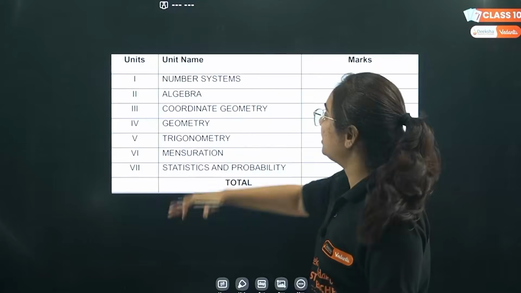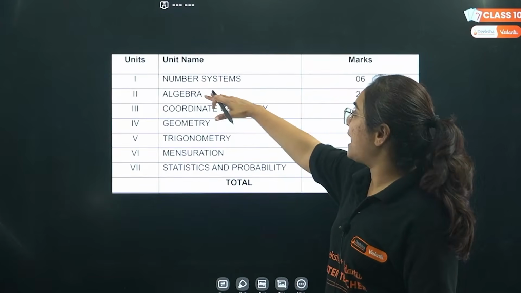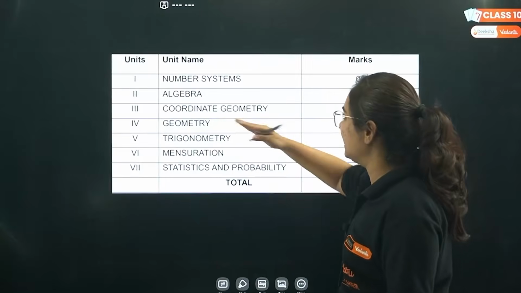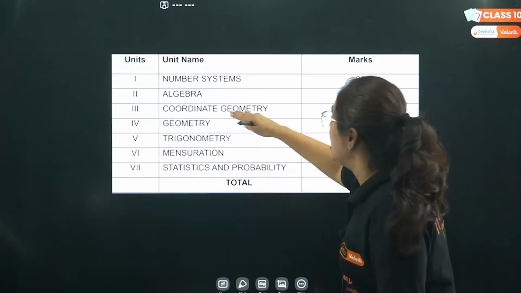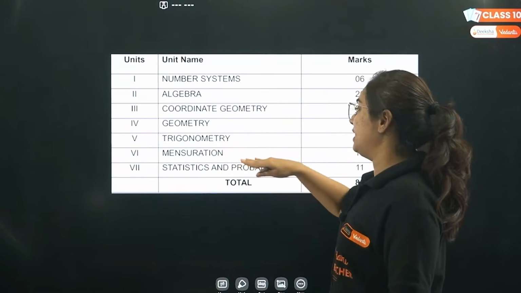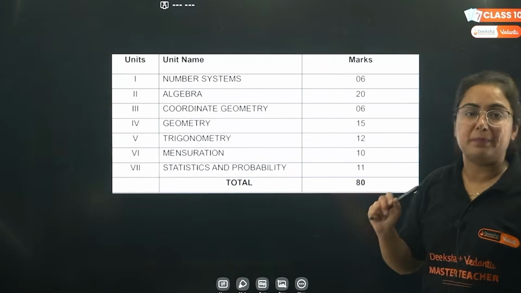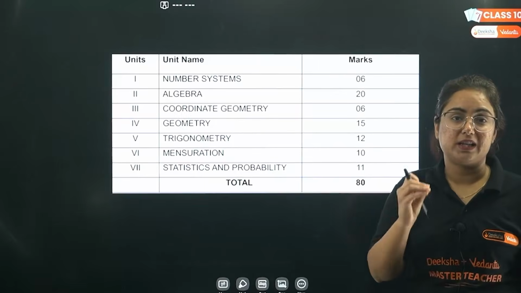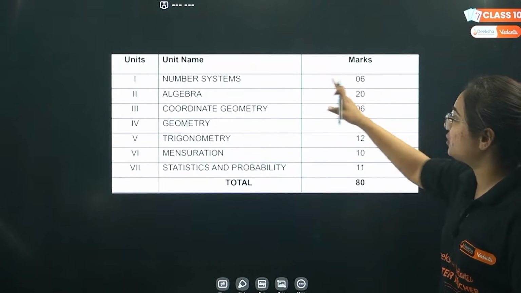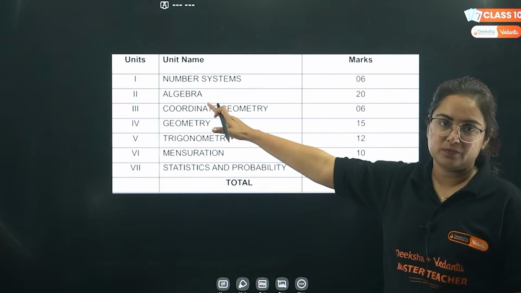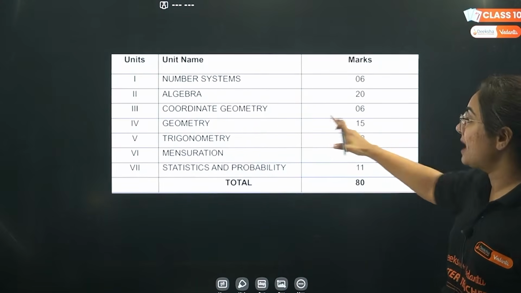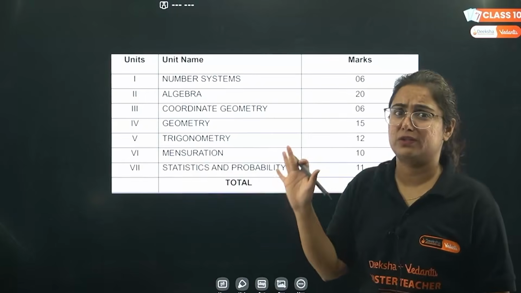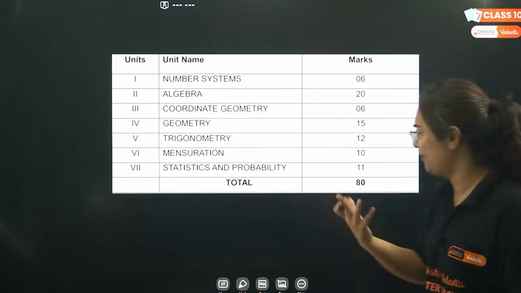There are a lot of chapters in these units. For example, number system is a unit which I guess contains one chapter only, but in algebra you have more than one chapter: coordinate geometry, geometry, trigonometry, mensuration and statistics and probability. So here you will get an insight that the highest weightage, that is of 20 marks, comes from the unit algebra. Then the second is about 15 marks that comes from geometry, which a lot of students run away from. I don't know why, because I was the one who did not like geometry at all.